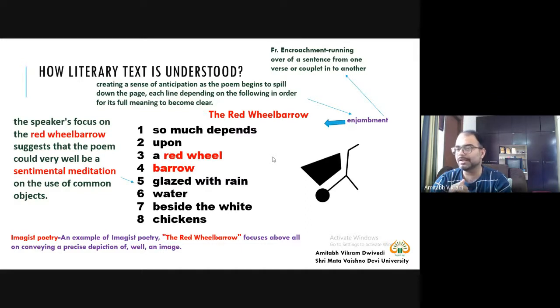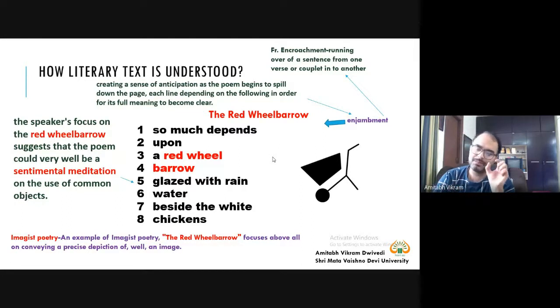As the poem begins to spill down the page, each line depends on the following in order for its full meaning to become clear. So if I simply say, so much depends, and I don't say anything else, then you will say, so much depends upon what? Fine. Then I say a red wheelbarrow. Glazed with rain water. Okay, fine. Beside the white what? Beside the white chickens.